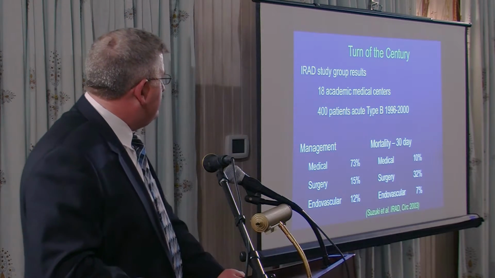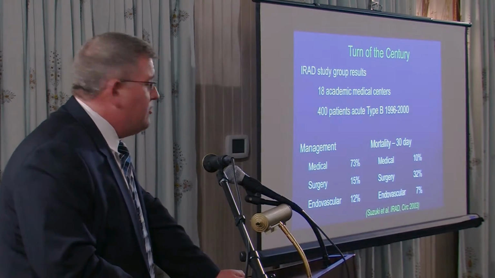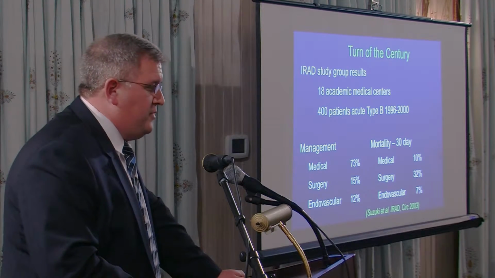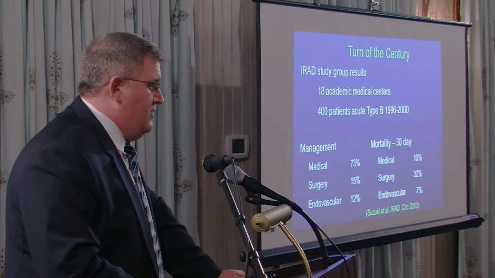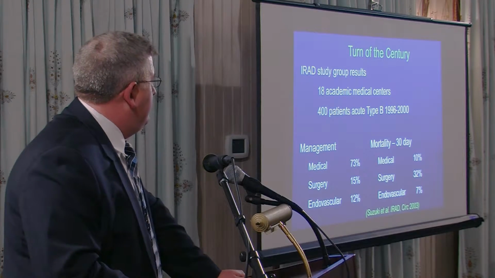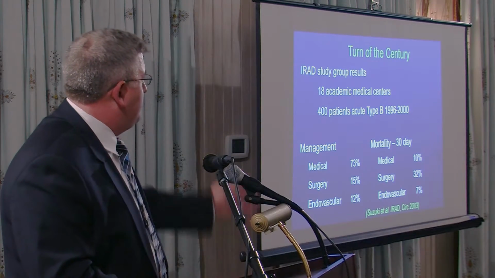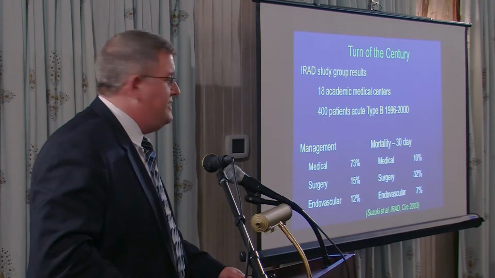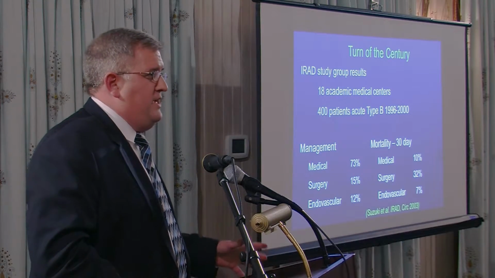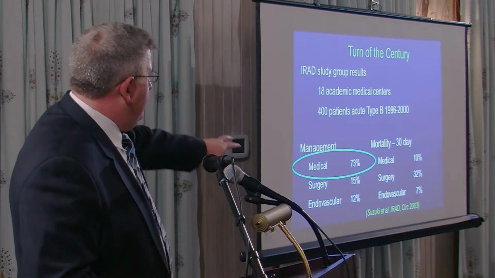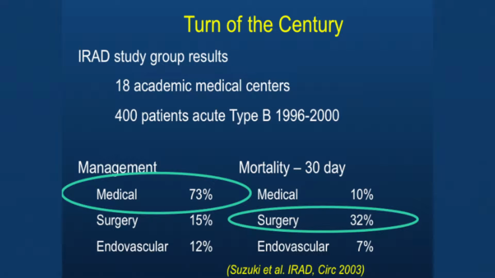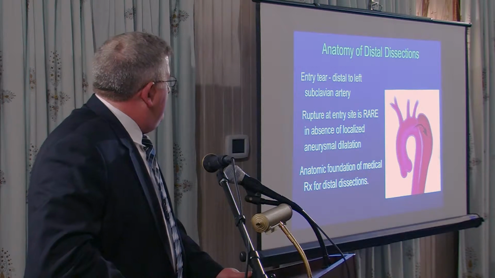So the IRAD study group is a group of hospitals around the world that treat dissections, and this was a study that they put out. I call it turn of the century now because it's getting older, but it was 18 academic centers. They had 400 patients, and the thing to take home from this is that 73% of the patients were treated medically, and this is because there's a 32% mortality with surgery, and the medical mortality was only 10%.